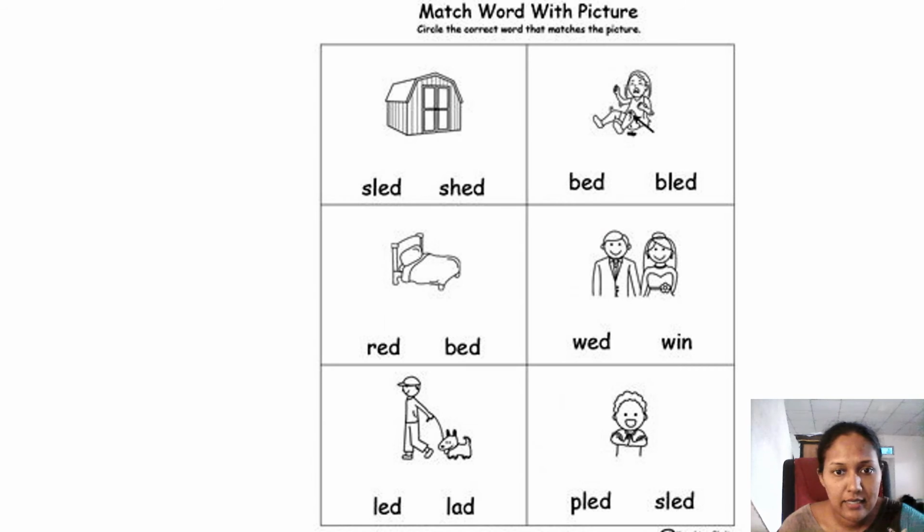Right. The next one, let's see. Here we have to match words with pictures. Circle the correct word that matches the picture. Right? So what are the pictures we have? Here shed. This is the shed. This is bled, bed, wed, led, pled. Right? So you can find the word and circle. For example, I'll give you one example. First picture is shed. Shed. So we circle this word shed. Right? So that also you can do.